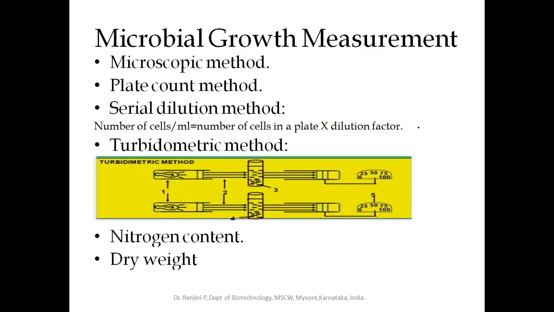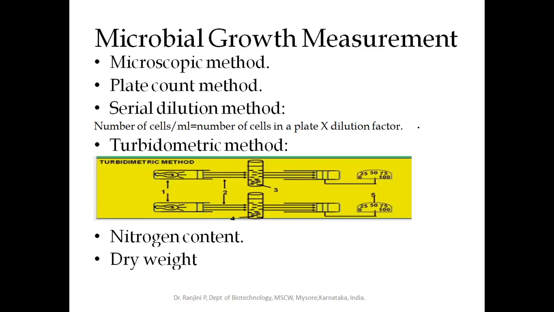Imagine this is the incident light, which has the intensity of I naught. Imagine a few cells are there. This is the 100% light falling on the cells, so I naught will be 100%. After that, the cells will absorb some amount of light. The scattered light is not equivalent to I naught; it will be less than I naught, and that is considered as capital I. I naught will be more because it is the whole light falling on the sample, the sample media containing microorganism.